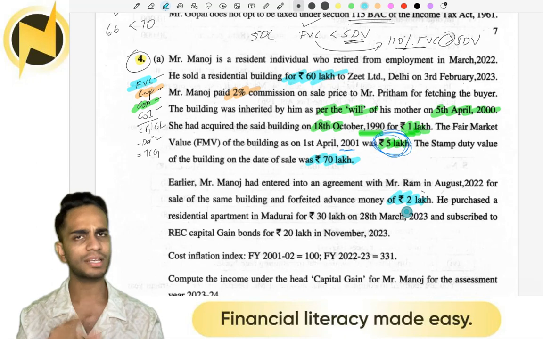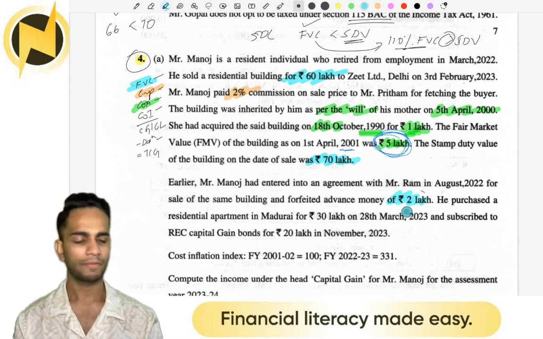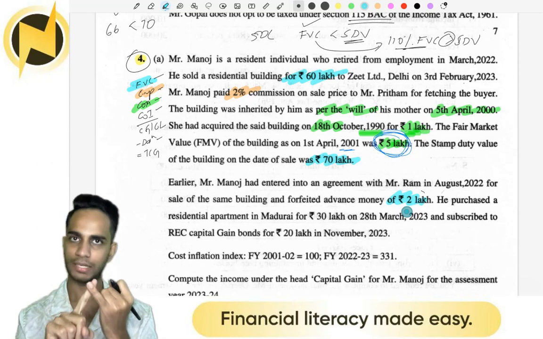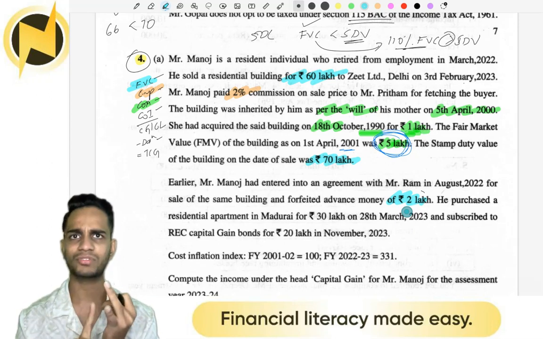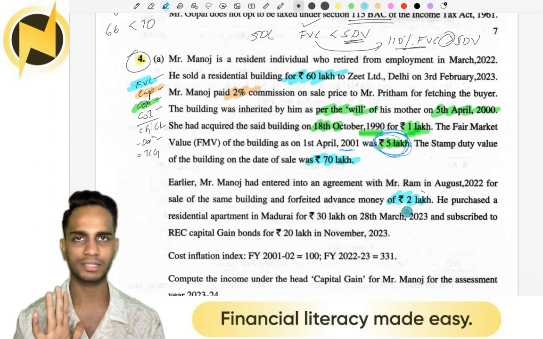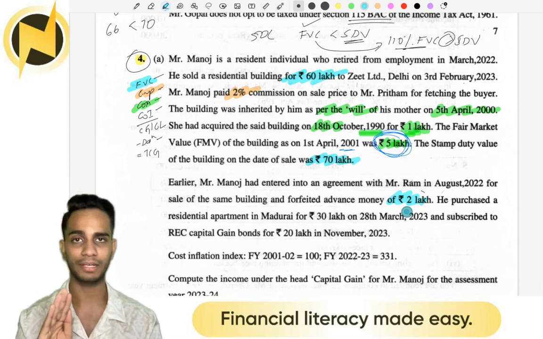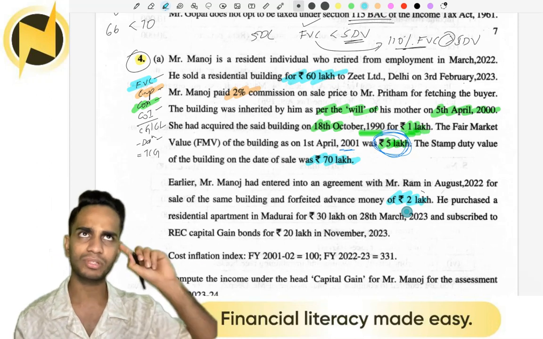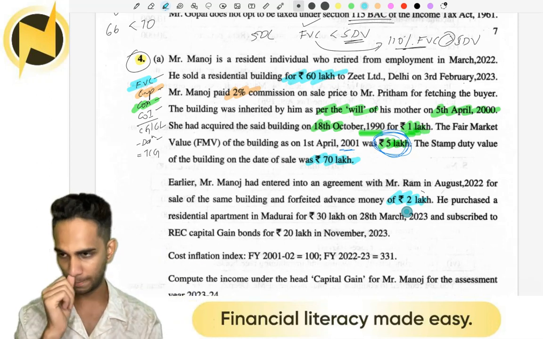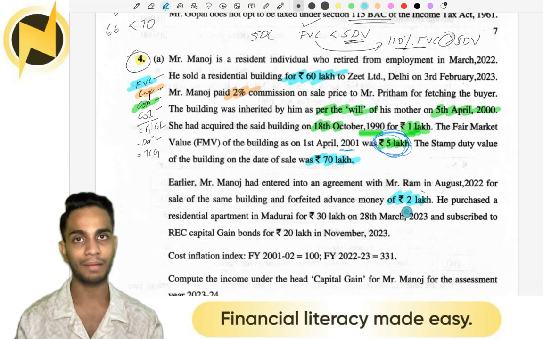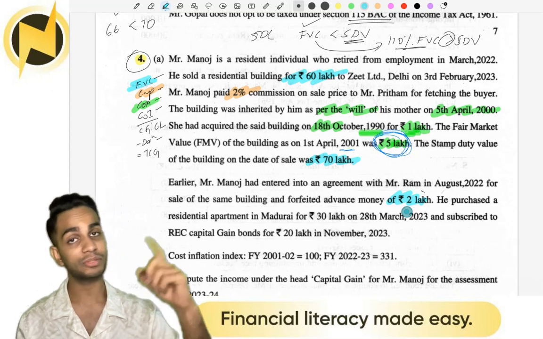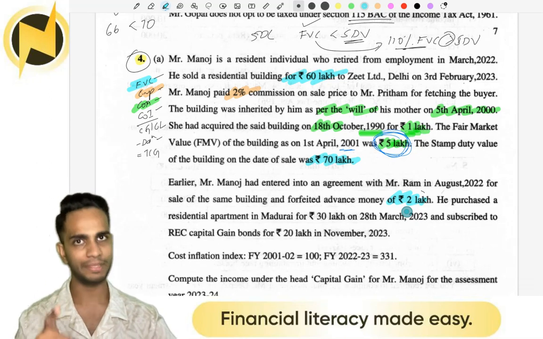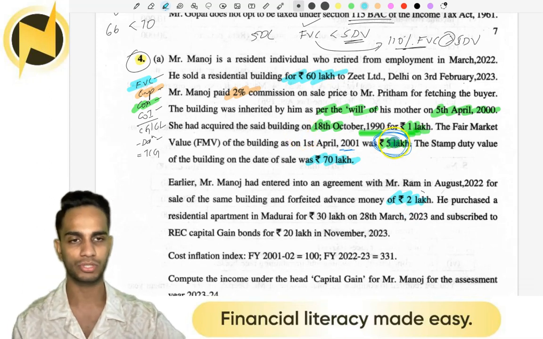My question, is this income capital gains? For capital gains to be there, there needs to be a capital asset. There's a house. It should be transferred. Is it transferred here? No. So this will not come under capital gains. Where will this go? This will go to income from other sources. Years back, I think in the year 2015, the change was made. This used to be a part of capital gains income, wherein an adjustment was made with cost of acquisition. So you do not have to be bothered about it. But right now, this 2 lakh will be the income of Mr. Manoj, in income from other sources.